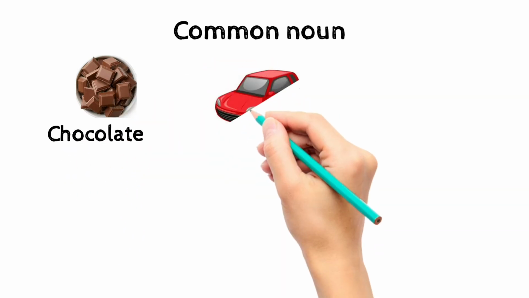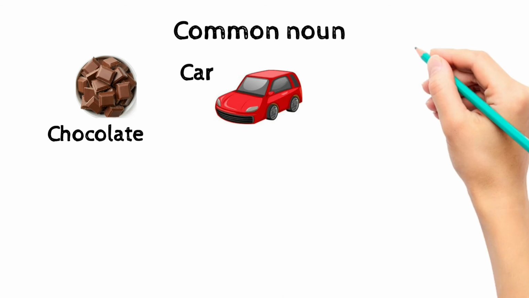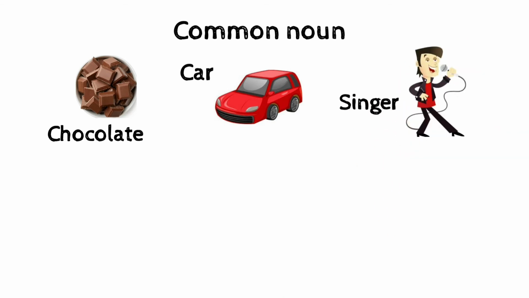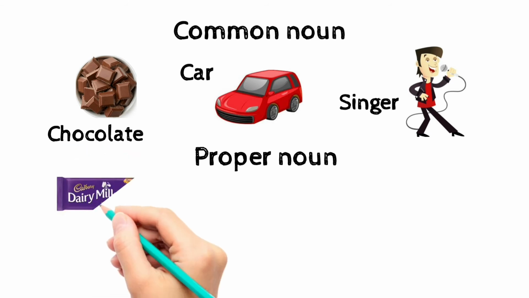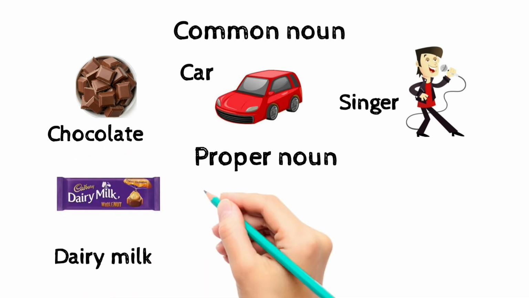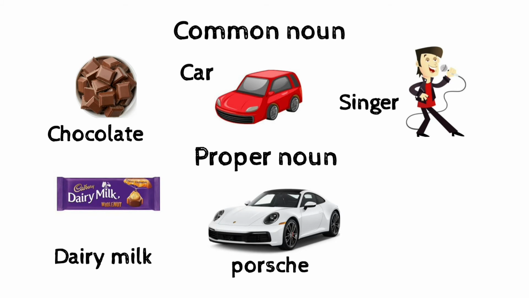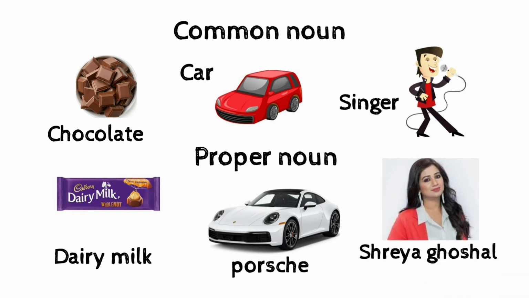Now let us look at more examples. Chocolate, car, and singer are all examples of common nouns. And now look at examples of proper nouns: Dairy Milk, Porsche, Shreya Ghoshal. In the first case, chocolate, car, singer all represent things in general. But in the second case, Dairy Milk, Porsche, Shreya Ghoshal represent a particular brand or person. I think it's clear.